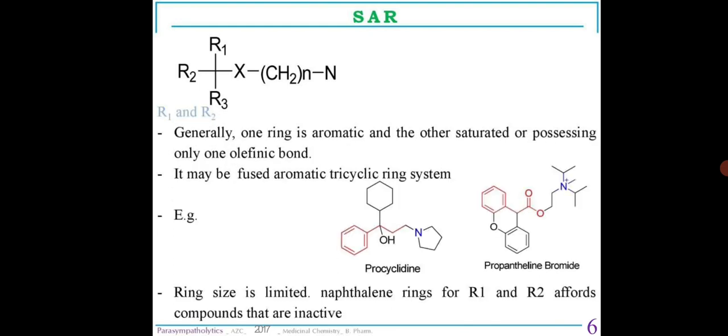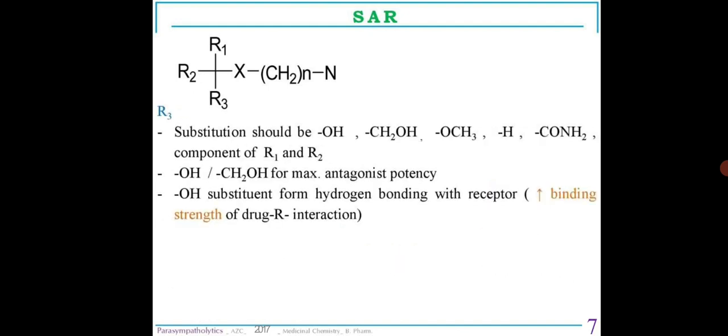The R1 and R2 generally should have one ring which is aromatic and the other a saturated one or possessing only one olefinic bond. It may be a fused aromatic tricyclic ring system, just in case like procyclidine or propantheline bromide. The ring size is limited, so naphthalene rings for R1 and R2 afford compounds that are inactive.